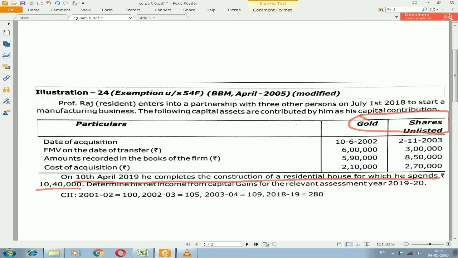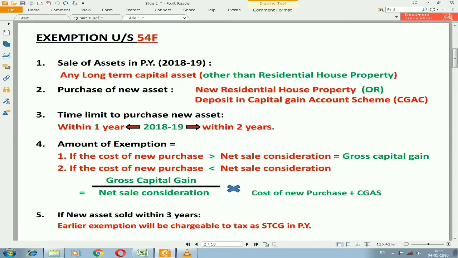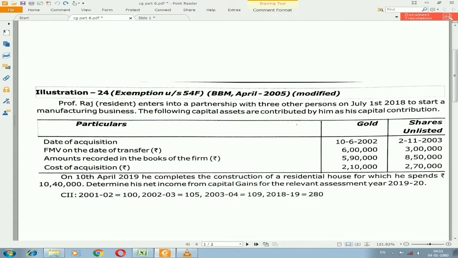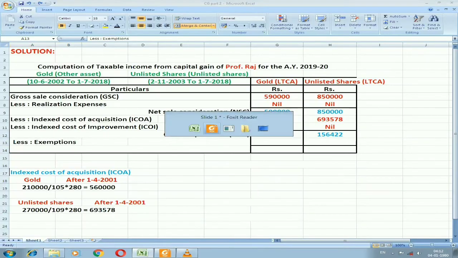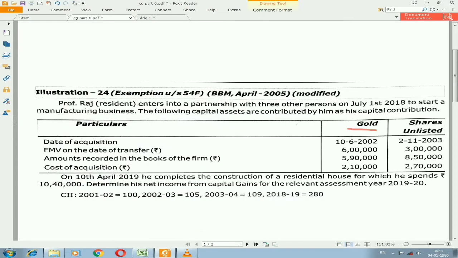So let us see the exemption list first. What are the conditions? First condition is sale of an asset, any long-term capital asset, but it should not be residential house property. If you are checking for gold, gold is a long-term capital asset and it is not a residential house property, then it will be satisfied. Then let us check the second one, purchase of new asset. It should be new residential house property. As you can see in the illustration, they have constructed a new residential house.